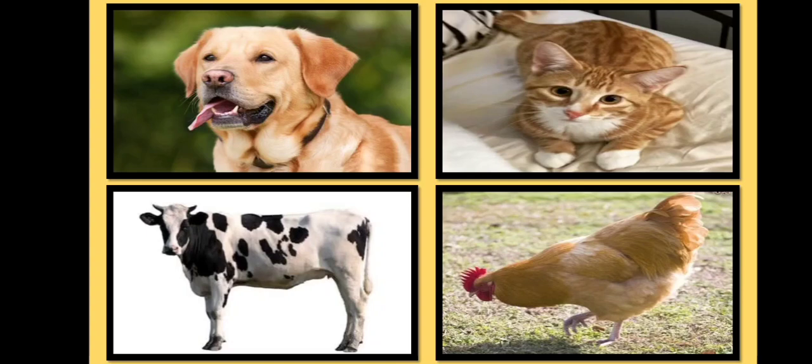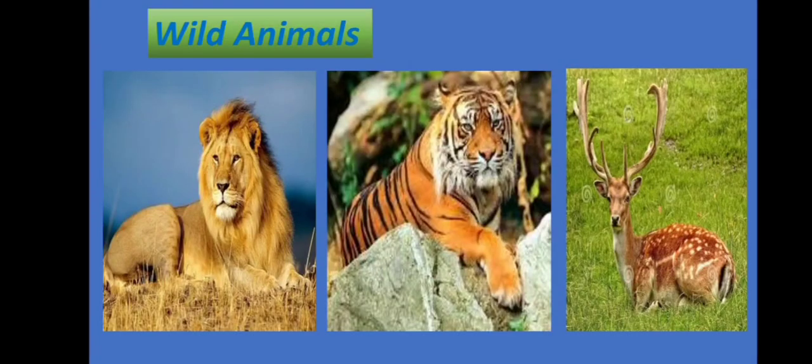The word animals includes a variety of living creatures such as animals, birds, insects, reptiles. And do you know, children, they live in different places. Some animals live in jungle and forest and they are called wild animals. So what do we call the animals that live in jungle and forest? Yes, wild animals. And give me some examples.